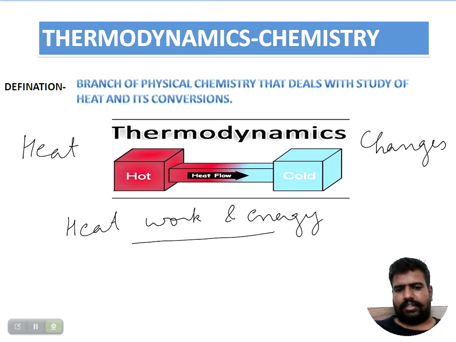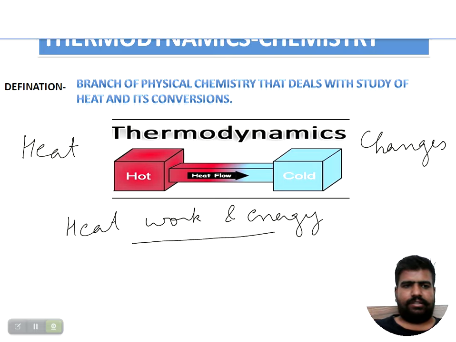Clear? In chemistry we will learn about chemical thermodynamics, because in chemical reactions there is a breakage of bond and the formation of bond. In the breakage of bond, energy is absorbed, and in the formation of bond, energy is released. So chemical reactions are all about chemical thermodynamics. So that is the scope of chemical thermodynamics. Let me discuss it with you.